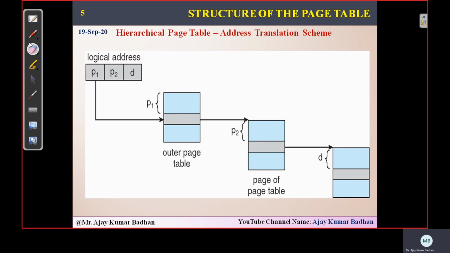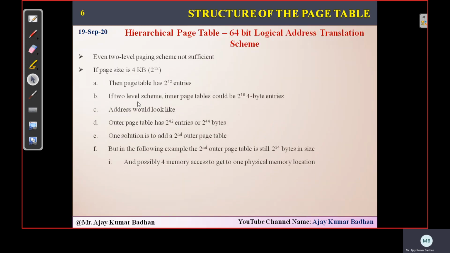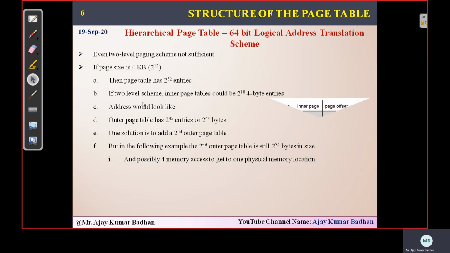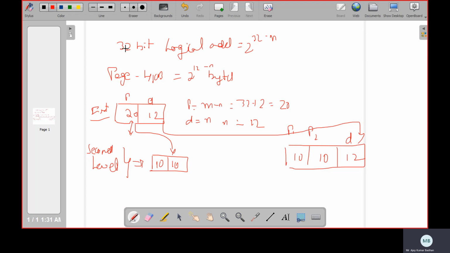Now this is a 32-bit address, okay, it's working fine. But if we go for a higher one like 64-bit, then two level paging is not possible to apply. Why? I will show you with the help of a small example so that you can understand. Let us suppose in place of 32, I am taking 64. A 64-bit logical address. So then what happens here? This will become 2 to the power 64.